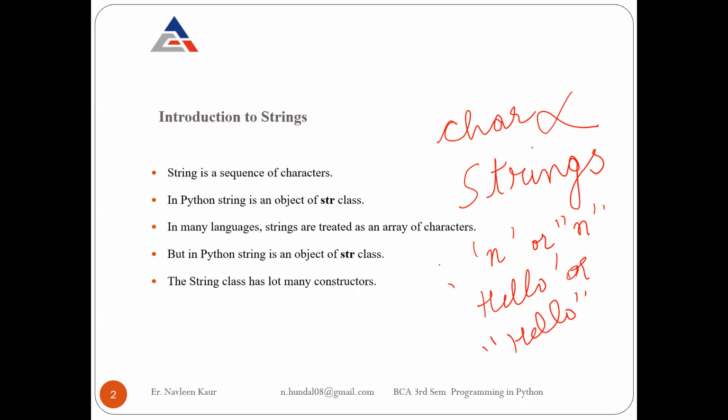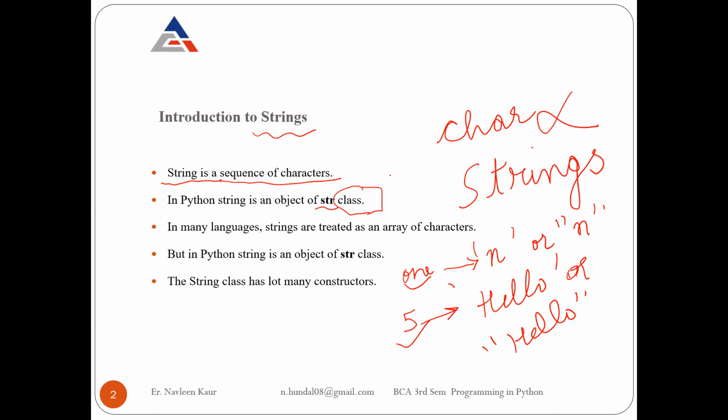What's the difference? The first string that I have created is made up of only one character, that is n. On the other hand, this string that I am creating is made up of how many characters? 5 characters. So a string is actually a sequence of one or more characters. There can be a single character and there can be more than one characters also. The very first line is saying that a string is a sequence of characters. And in Python, the string is an object of which class? str class.